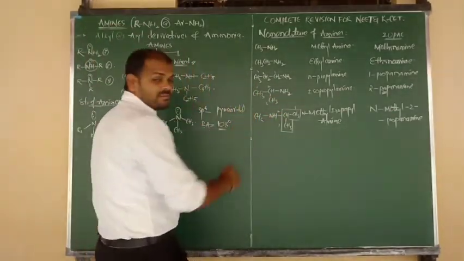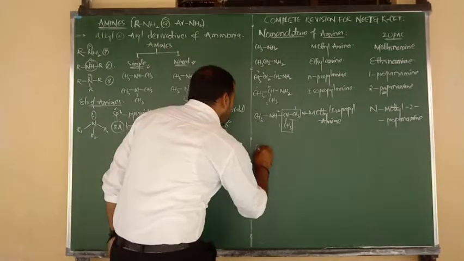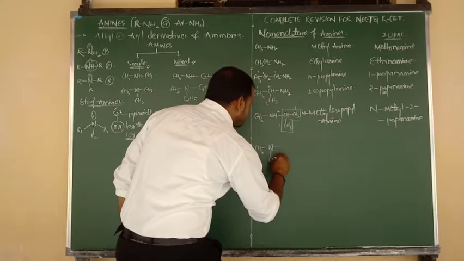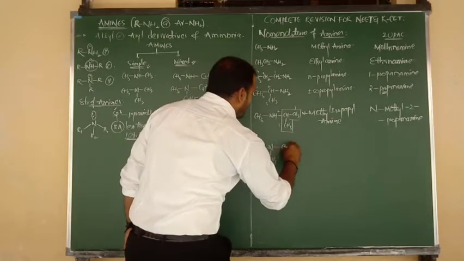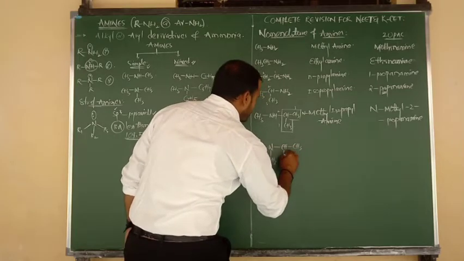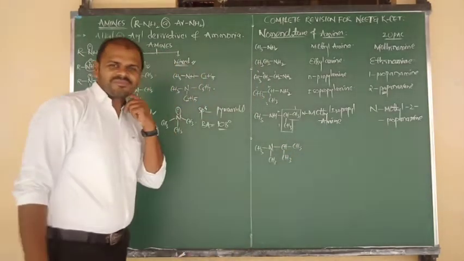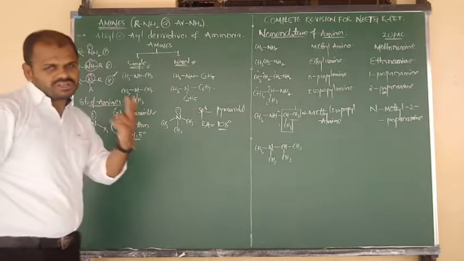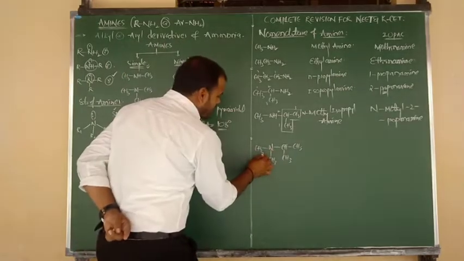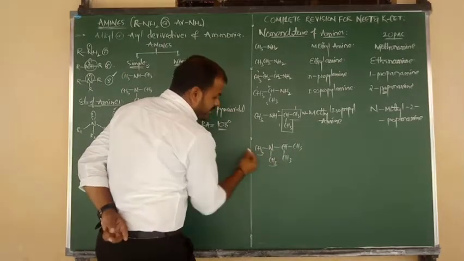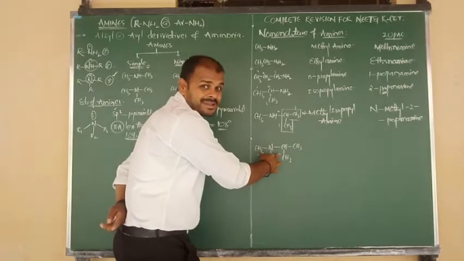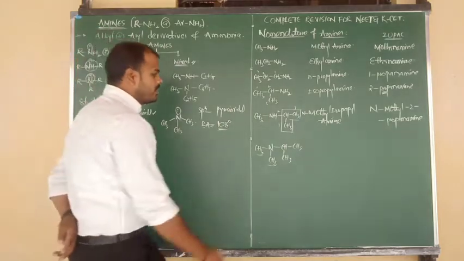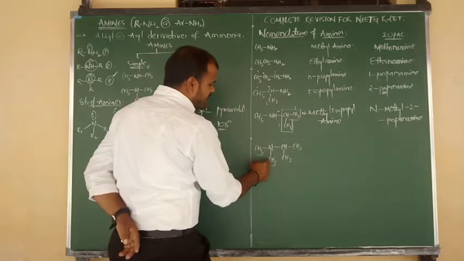Let me consider now one example for tertiary amine, beta. CH3 bonded to N, N bonded to CH3 below the plane also, and on the right side I am going to write CH, CH3, and CH3 below the plane also. Only one central nitrogen atom is there. What is the indication of one nitrogen? Tertiary, beta. One side methyl group is there, one more side methyl group is there, and one more side propyl group is there. Not normal propyl, beta. This is an isopropyl group.